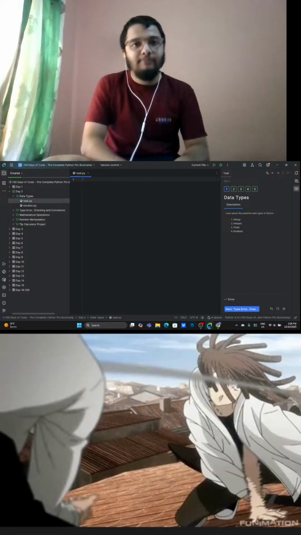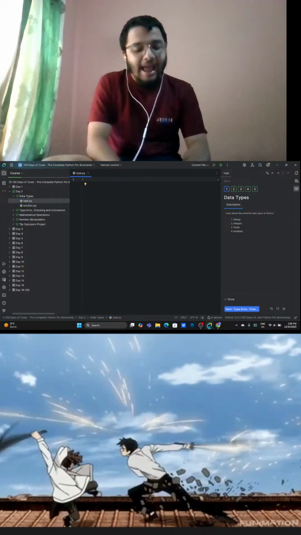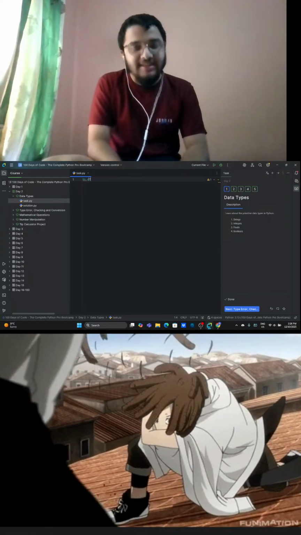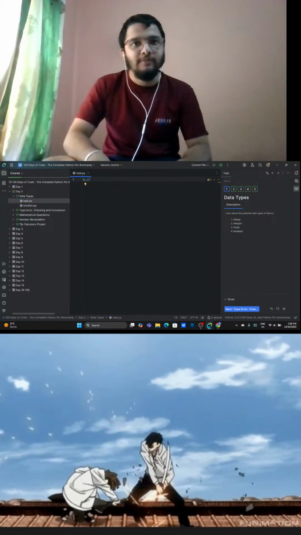And there is another data type known as float. Float means any number which has a decimal beside it. 56.67. This is a float.